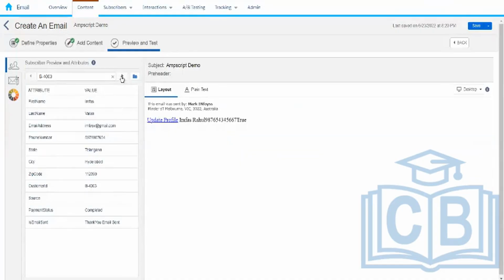Let's see if we are able to see the first name Raj. We all have this value for the first name.